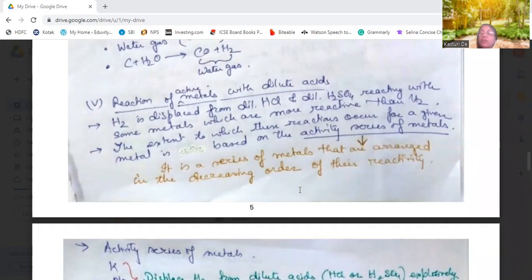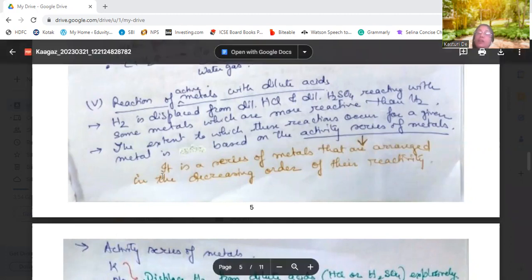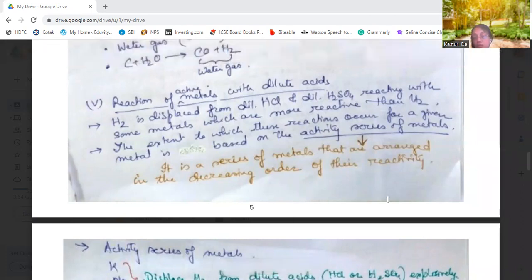That is, the metals are arranged in a series which shows which metals are more reactive and which are less reactive. The metals placed above hydrogen are more reactive, and the metals placed below hydrogen are less reactive than hydrogen. It is a series of metals arranged in the decreasing order of their reactivity, known as the activity series of metals.